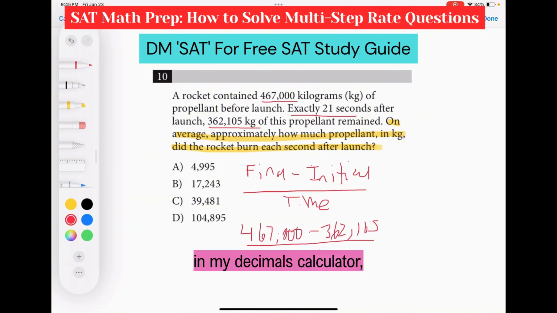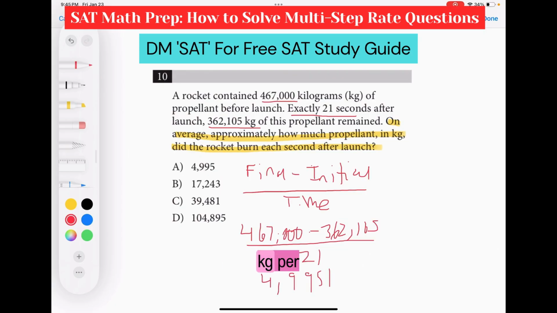So in my decimals calculator, 467,000 minus 362,105, all divided by 21, that should give us 4,995 kg per second, which is answer choice A.